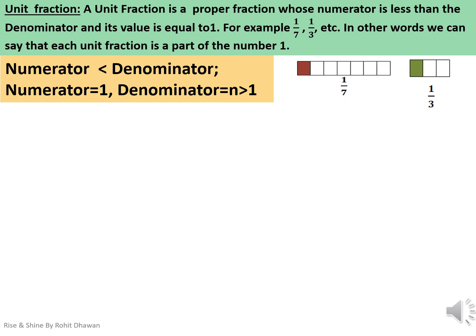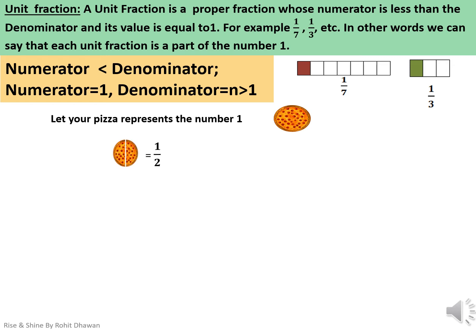Let us understand this with the help of an example. Let your pizza represent the number 1. If we divide the pizza into two equal parts, then one part here represents half of 1. Similarly, when we divide it into 6 equal parts, one part here represents 1 by 6 of 1.